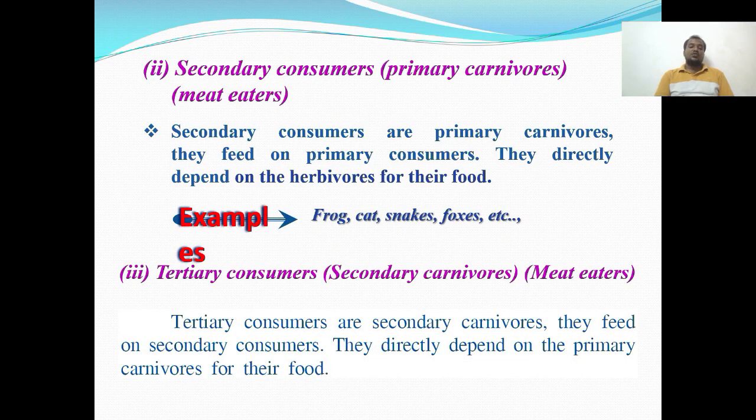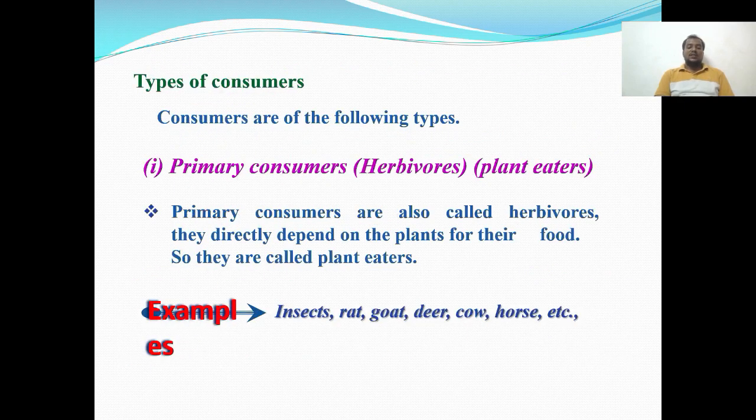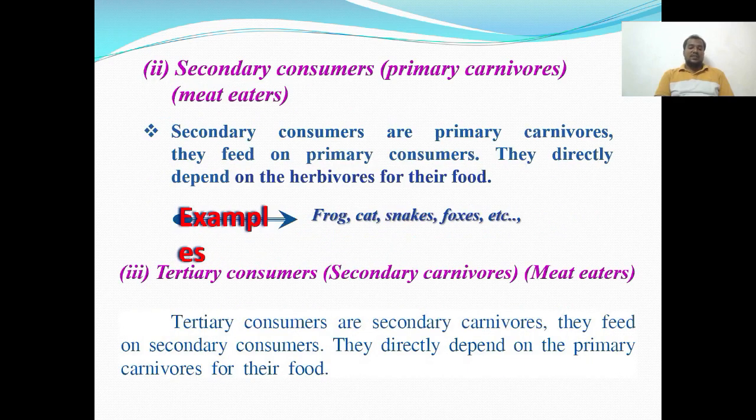Then secondary consumers are the carnivorous. They are meat eaters, consuming the primary consumers. These are called secondary consumers. For example, frog, cat, snakes. The snakes eat the rat. So this is a good example of an ecosystem.